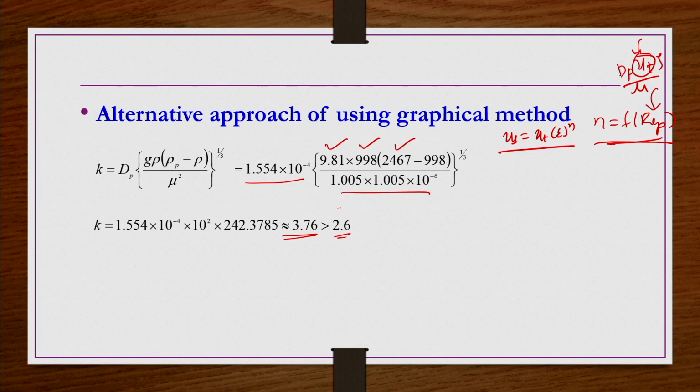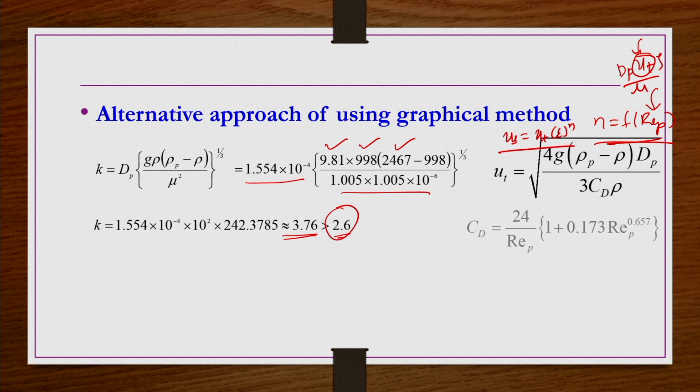Now since K is greater than 2.6, we have to find out the REP before using that REP versus n graph. Okay. So, it is again a trial and error approach. What we have to do? You have to assume some value of REP, then calculate the CD value using this correlation. We can also use the CD versus REP graphs as we have done in the previous lecture, but now a correlation is readily available. You do not need to refer to the graph.